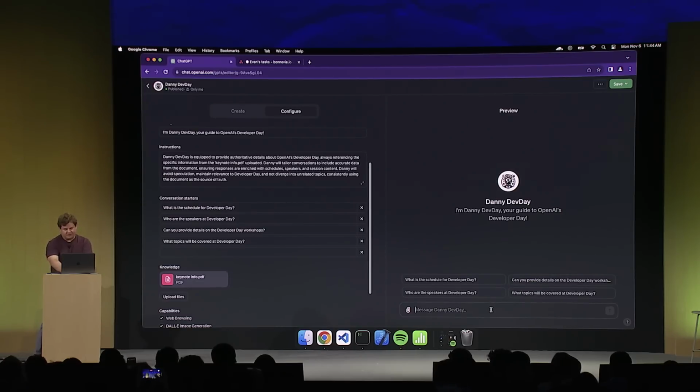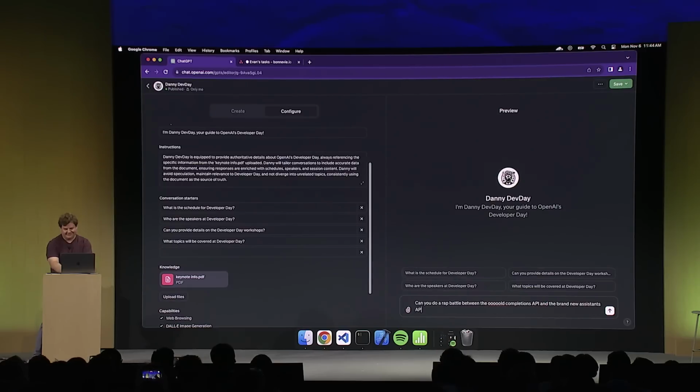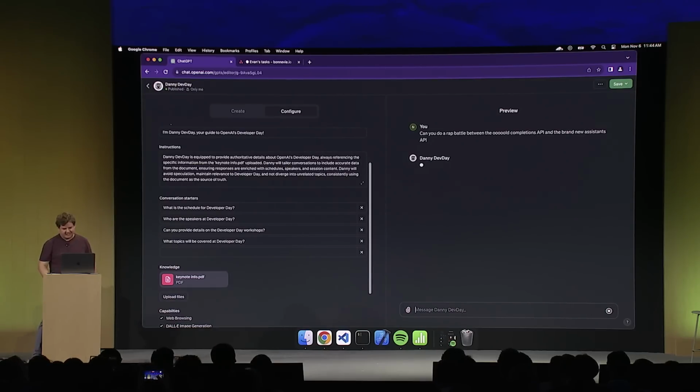So why don't we do something more creative, like can you do a rap battle between the old completions API and the brand new assistants API? Thomas has promised me that he's going to do one of the verses on stage. We'll see about that. We'll feel the energy.